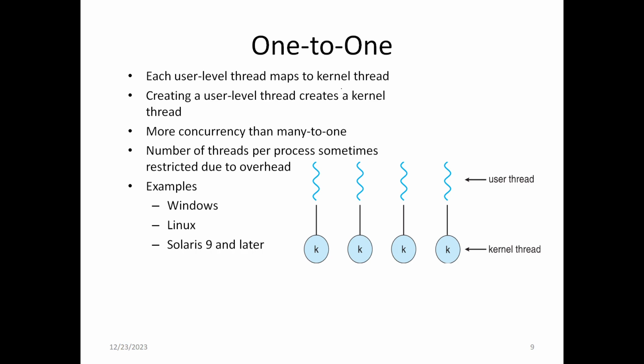So the number of threads per process is sometimes restricted due to overhead. As examples, the operating systems that use the one-to-one model are Windows, Linux, and Solaris 9. This is a one-to-one model. In the one-to-one model, each user level thread maps into a kernel level thread.